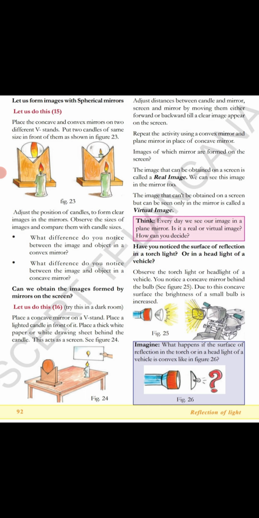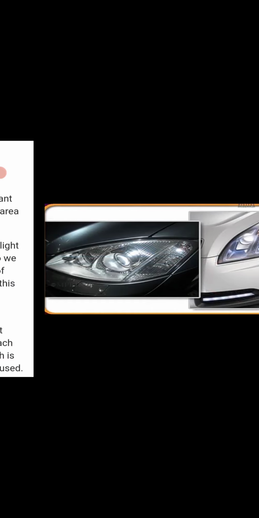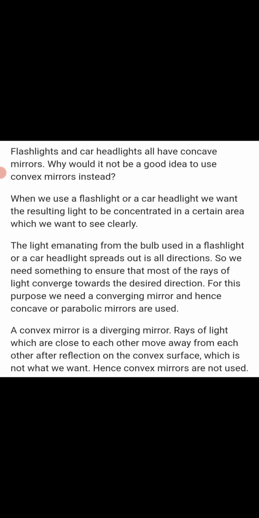Imagine what happens if the surface of reflection in the torch or in a headlight of a vehicle is convex, like in the figure as shown. Let's see. A torchlight has a concave mirror. In the headlights of vehicles, you could see the same. Next, when the flashlights and car headlights all have concave mirrors, why would it not be a good idea to use convex mirrors instead? Let's see.